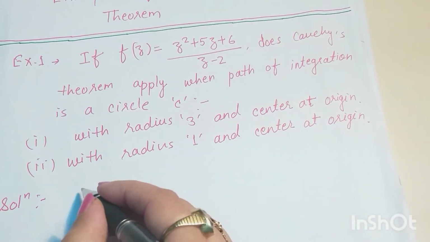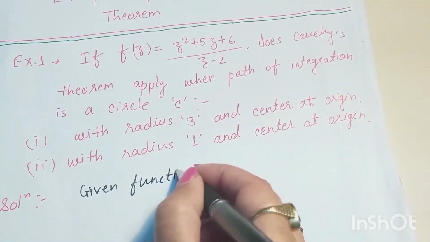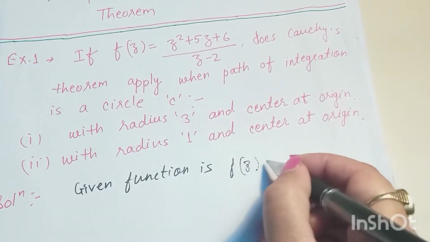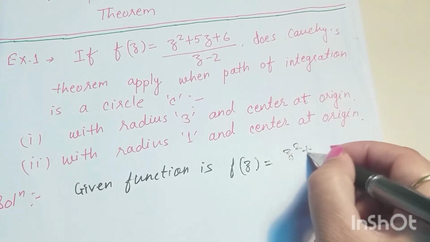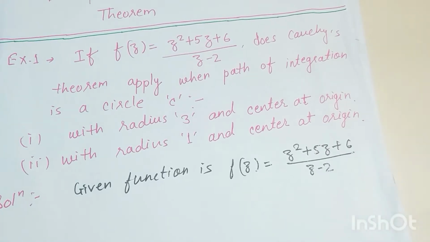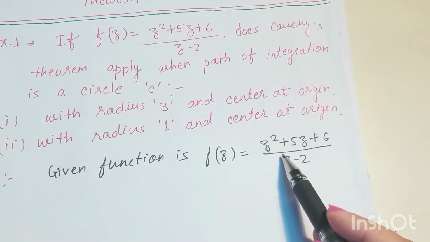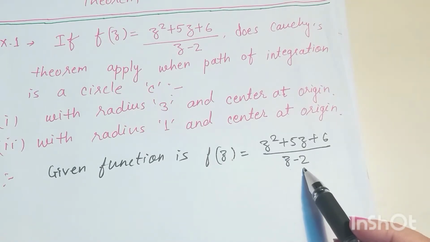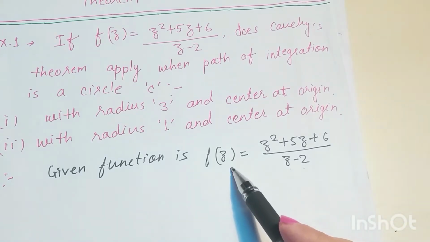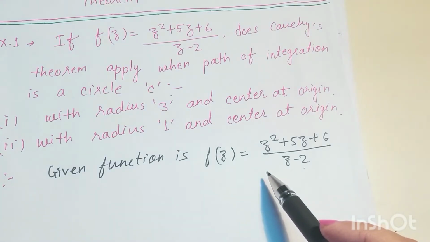The given function is f(z) = (z² + 5z + 6) / (z − 2). It is very clear that the function is not analytic at z = 2. Why? Because at z = 2 the value of the function will become infinite and we cannot find its derivative at this point.